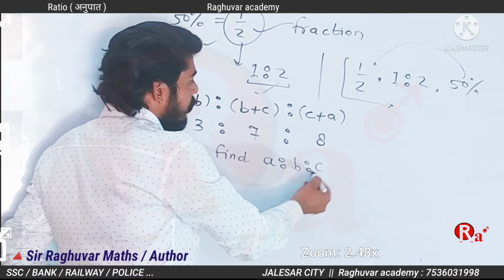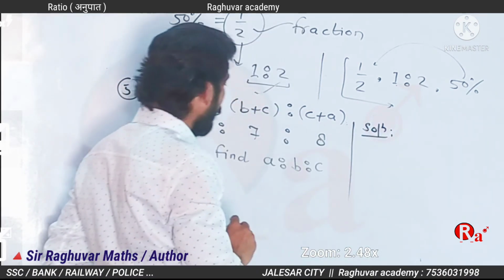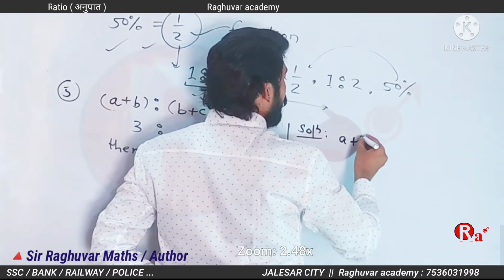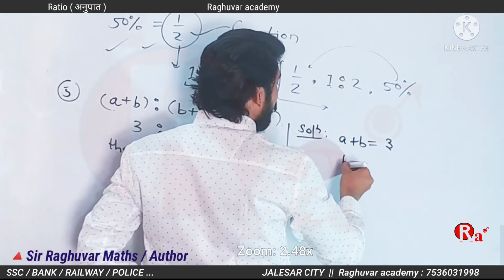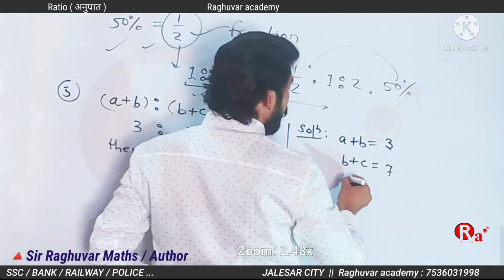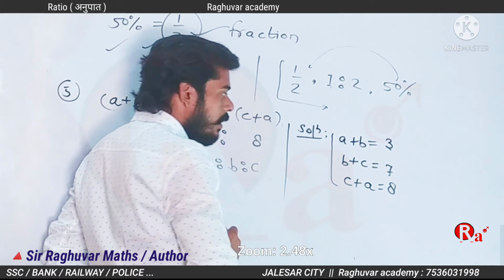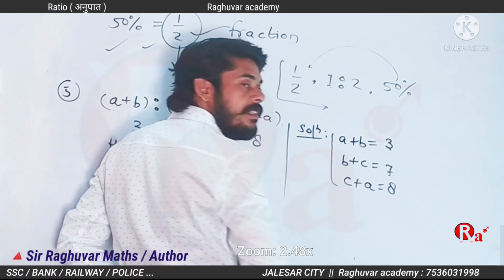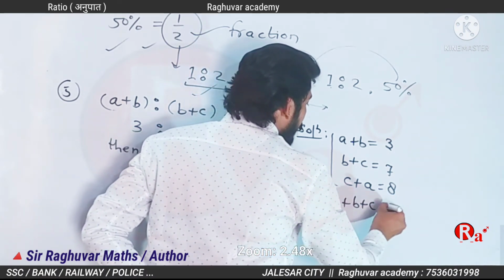Find A ratio B ratio C. Solution of this: A plus B equals 3, B plus C equals 7, and C plus A equals 8. In this expression, A is double, B is double and C is double. Definitely, what is the single total? A plus B plus C.